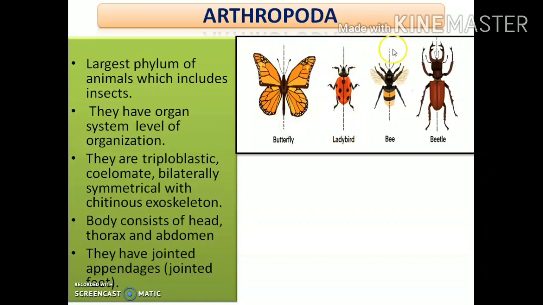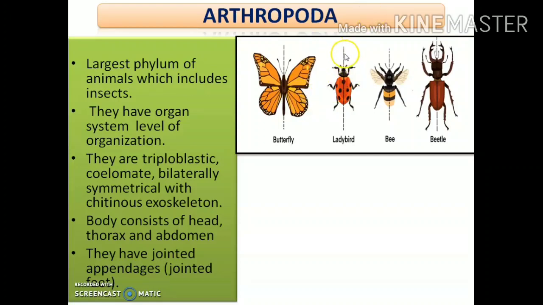All of these insects or animals can be divided into equal right and left halves only if we divide them along this longitudinal plane. And so all the animals here are bilaterally symmetrical.